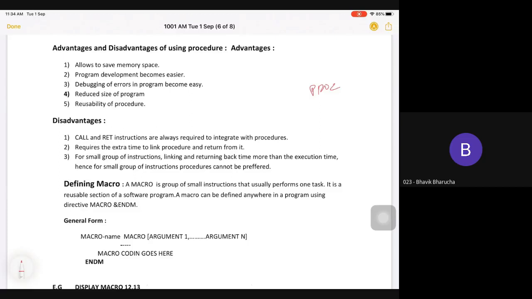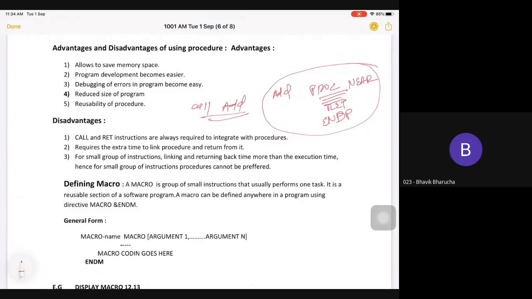PROC, near or far, you need to write down. And what is the name of procedure? Suppose addition. So this is my procedure name. When it gets ended, you need to write down ENDP. On top of that you have to write RET. So this is the syntax of your procedure. Here you can write down your code. If you want to call this procedure, CALL add. So your procedure will get called.